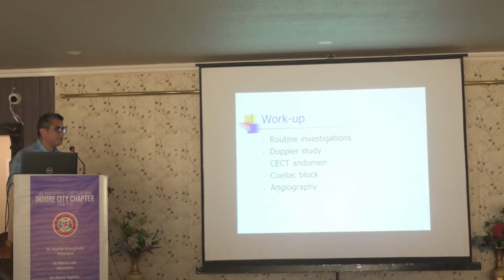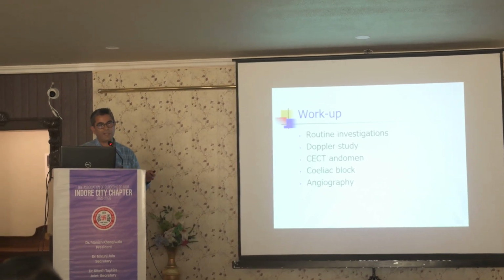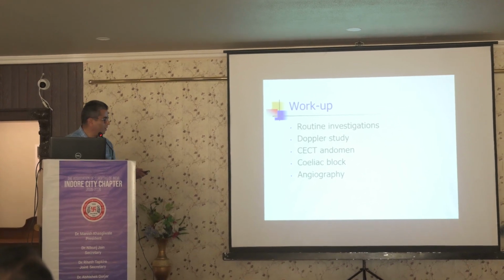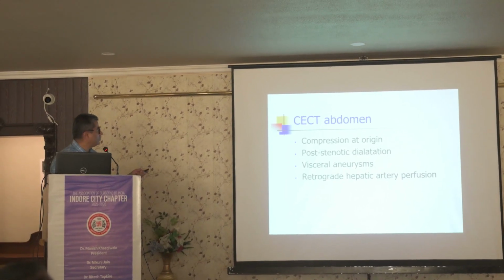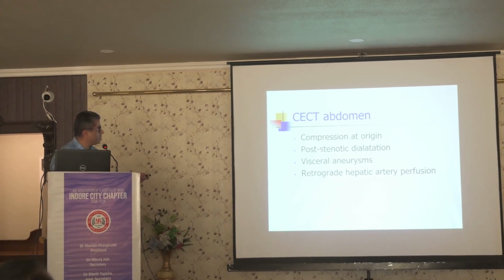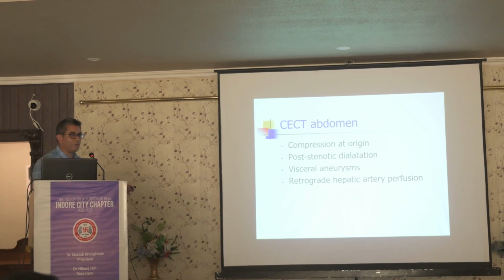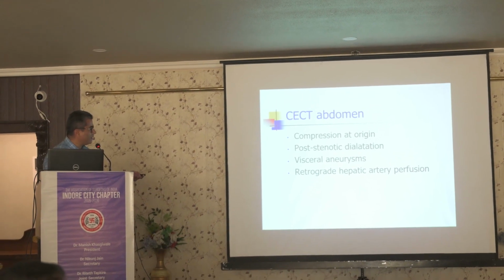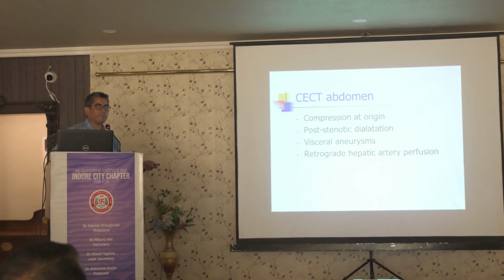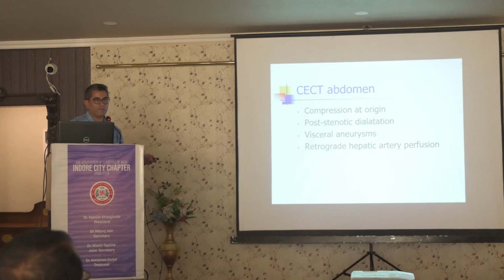And angiography. Many enthusiastic cardiologists and intervention people have tried even stenting and all these things, so they do conventional angiography. But CT scan is what is important for us as surgeons. We look for compression at the origin, post-aortic dilatation, and other visceral aneurysms to rule out. Sometimes you also find retrograde hepatic artery perfusion: the main celiac axis is blocked, so the hepatic artery is filling from the SMA, so there is a retrograde filling.